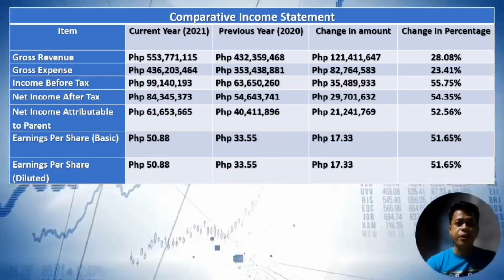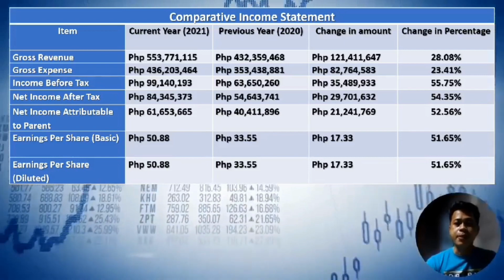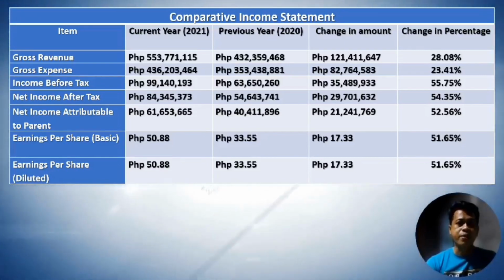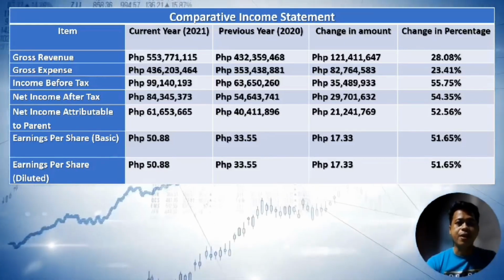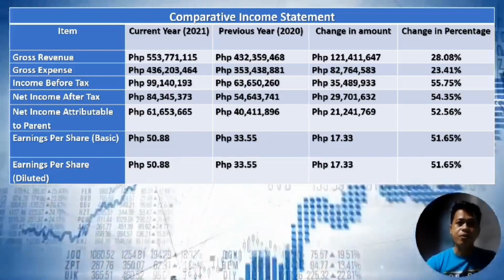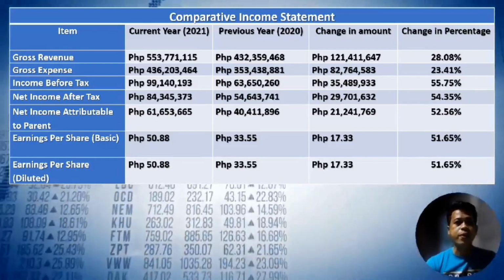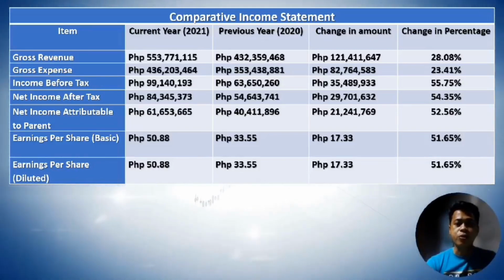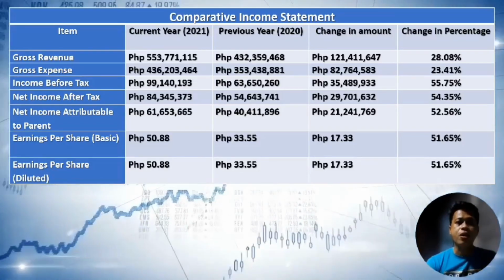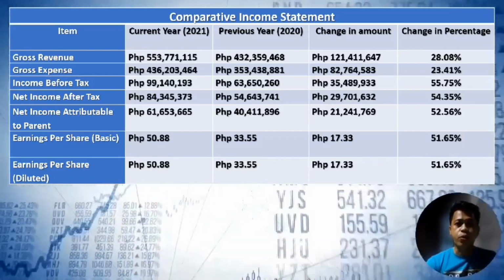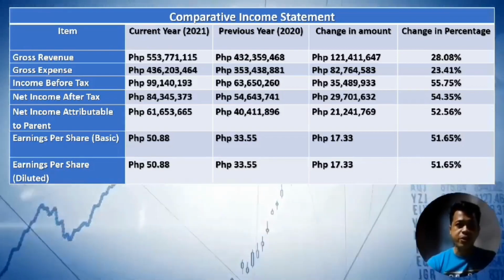Earnings per share represents the company's earnings per share, on both basic and diluted basis. In both 2020 and 2021, the basic and diluted earnings per share were 50.88 and showed an increase of 17.33 or 51.65%.